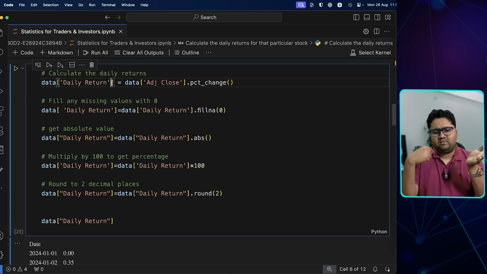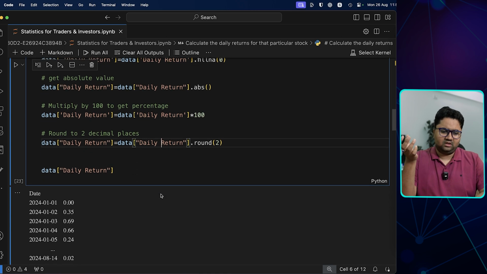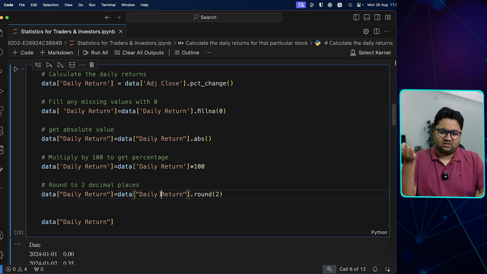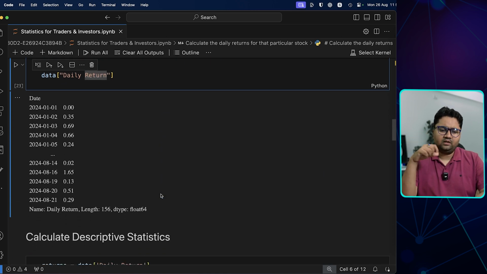Then I have filled any missing values as 0, taken absolute values, multiplied by 100 to get a percentage, and rounded it. All of these are very, very basic operations, nothing complex in there. If you're not familiar with Python, you can refer back to the webinar or you can just ask ChatGPT. So this is what you get. You get the data which is showing your daily return in the form of percentage.